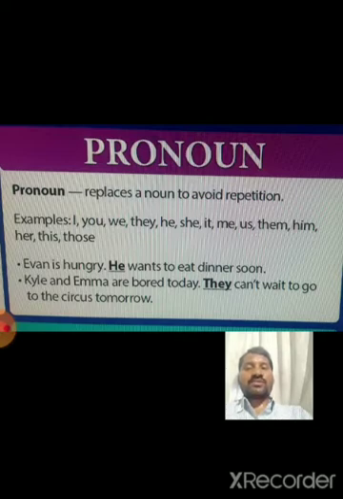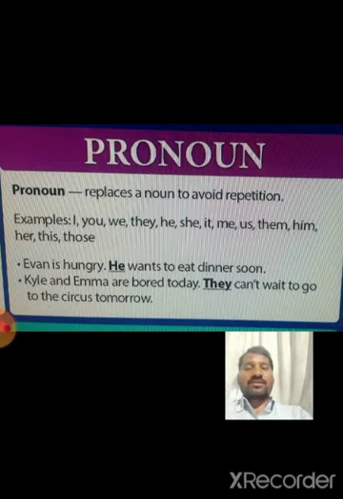Look at the examples. Evan is angry. He wants to eat dinner soon. In the first sentence, Evan is a noun. In the second sentence, he is a pronoun. He is used instead of the noun Evan.